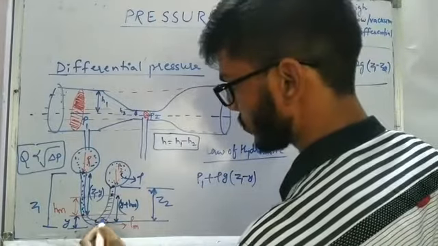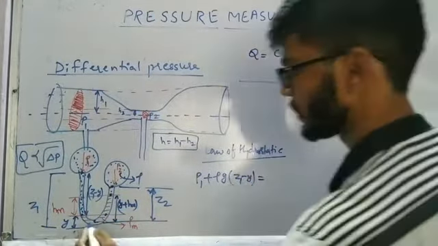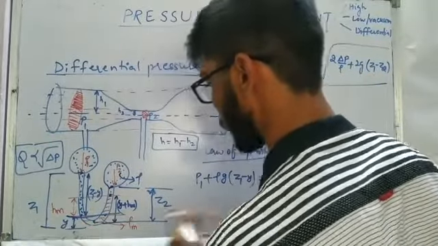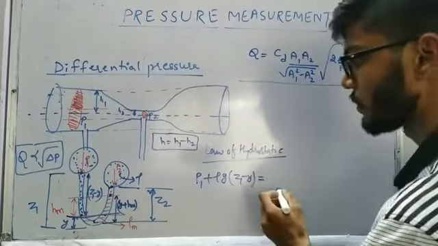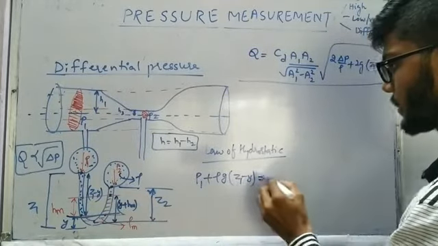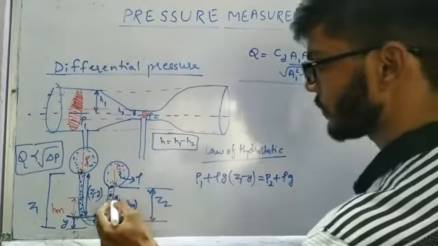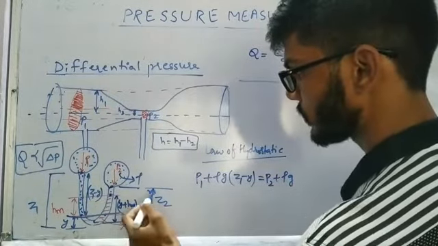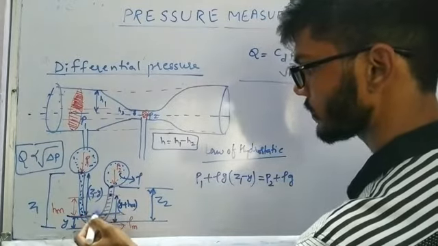Now we'll equate the pressure at these two points on this line. If we write rho g H on both sides, it will get cancelled, so no use. Coming from the second side, P2 plus rho g, and this point is going to be Z2 minus this particular height Y, and the height difference in the legs of mercury is HM.